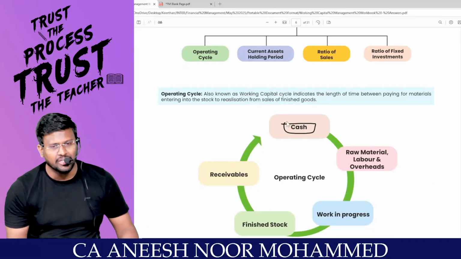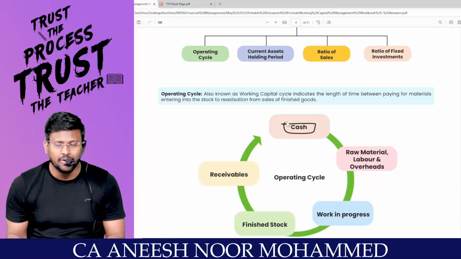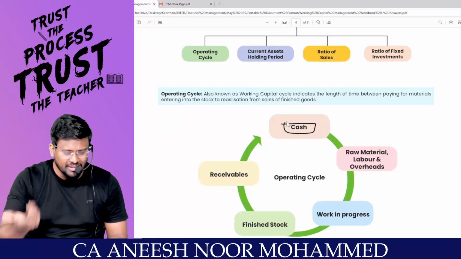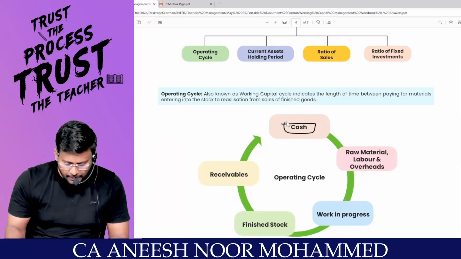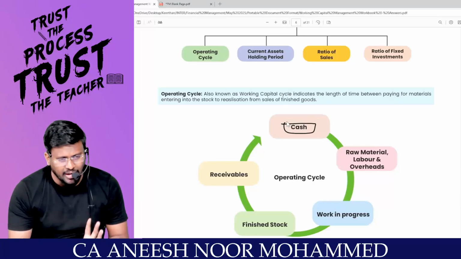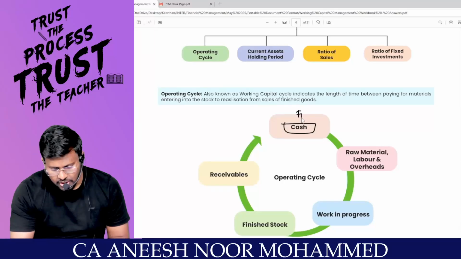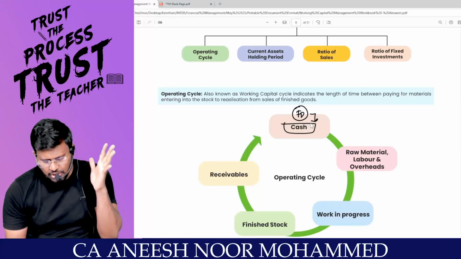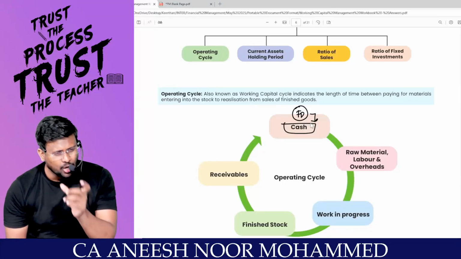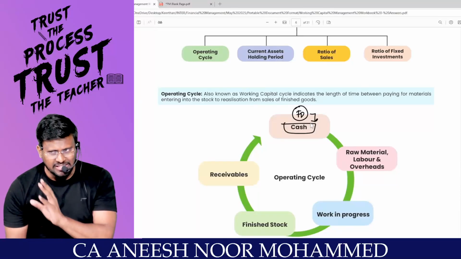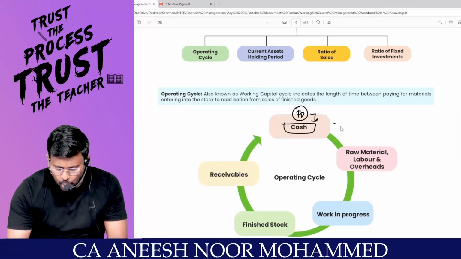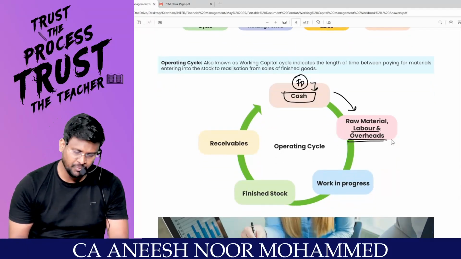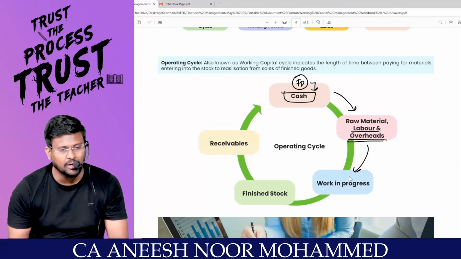You will have cash. From where did you get this cash? From the sources of finance. By equity, by preference, by debt, by reserves and surplus, you raise the funds. That means you have already taken a decision called the financing decision. So the financing decision gives you cash. With this cash, you will purchase raw material and keep the raw material in the stores. After a certain point of time, that will be issued to the work area, that is WIP, and you will invest in labor and overhead. So this raw material will become work in progress.